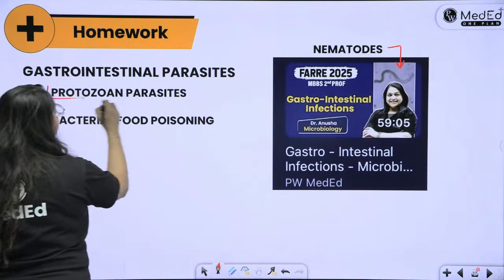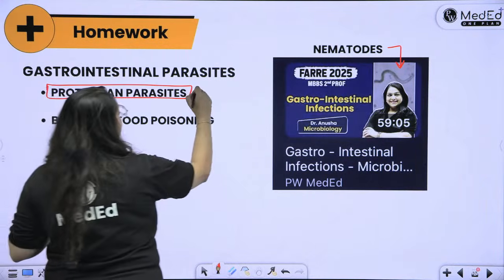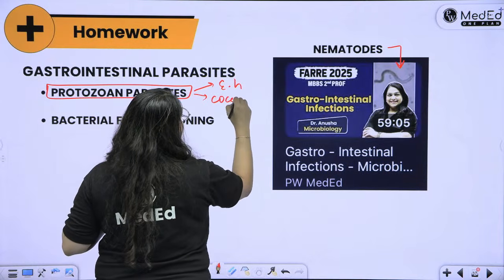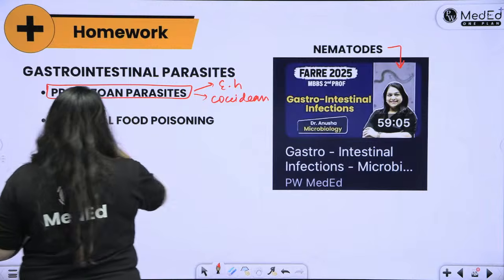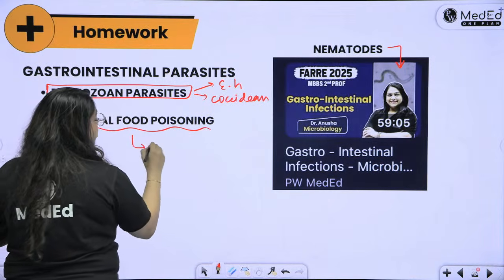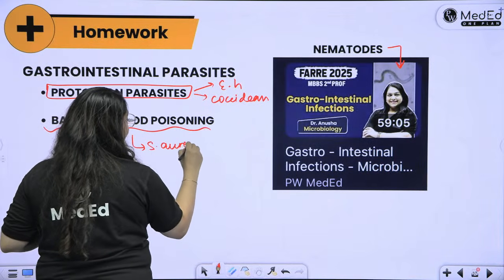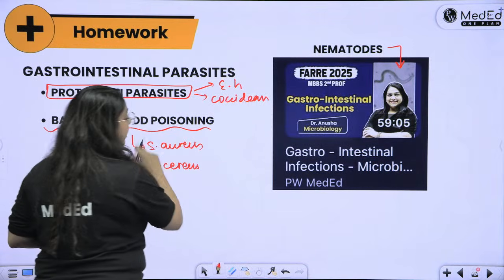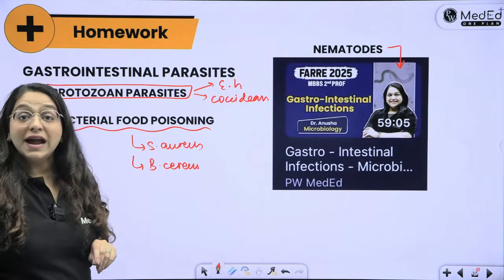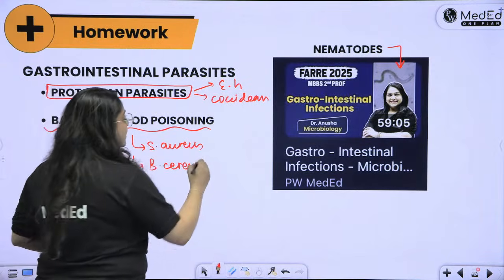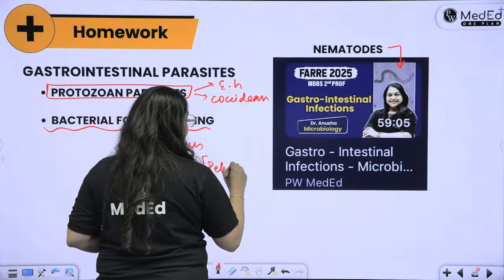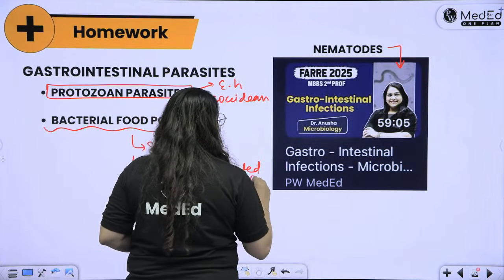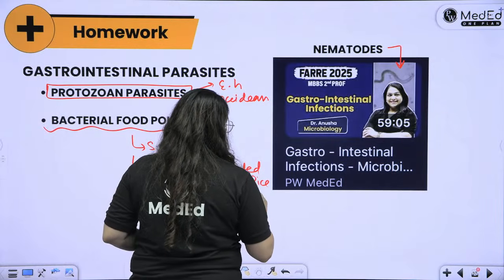Go home and read protozoan parasites. Only 2 important ones you have to read: Entamoeba histolytica and the coccidian parasites. Okay. And finally, bacterial food poisoning, in which you must read about Staph aureus and Bacillus cereus, where Staph aureus is the short incubation period with the superantigen enterotoxin, and Bacillus cereus is the reheated fried rice syndrome. Okay. And then you will be done and done with GIT.